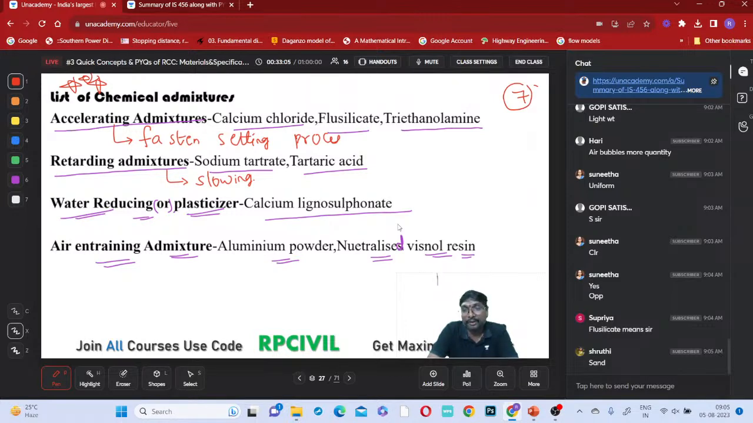Sodium fluorosilicate, and flue silicate, you will be having many types of these materials. Flue silicate is a type of chemical actually, right? It is a type of chemical only. I don't know the chemical formula for this. Can anybody get the flue silicate chemical formula?